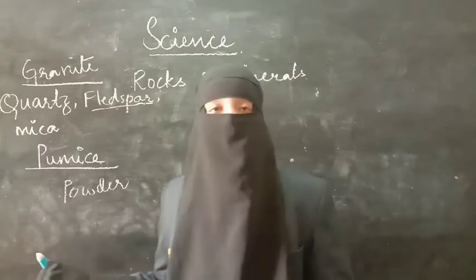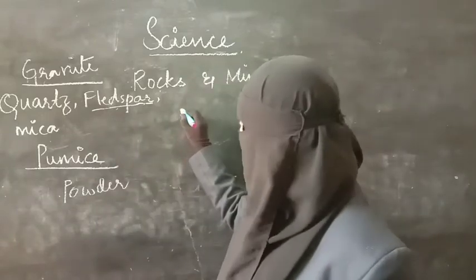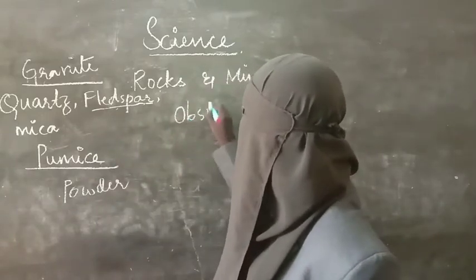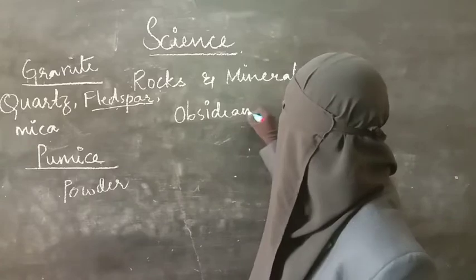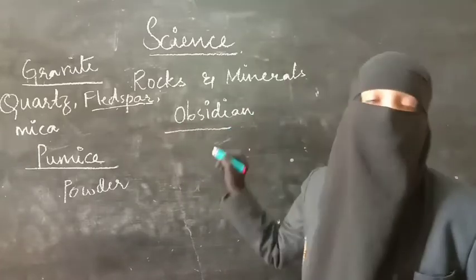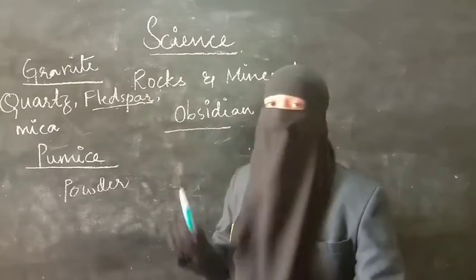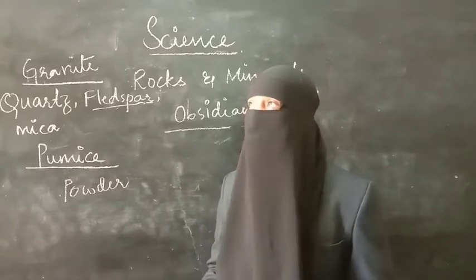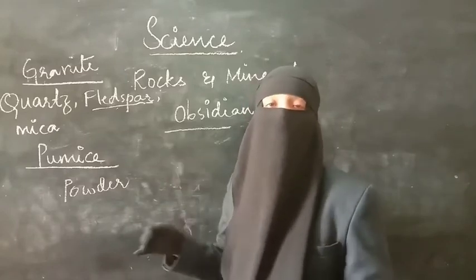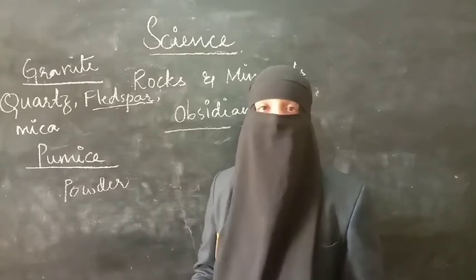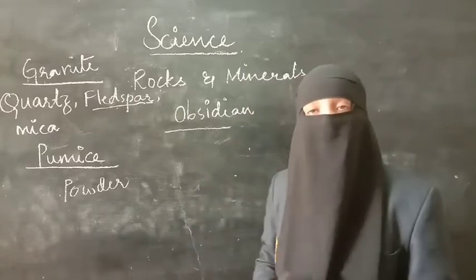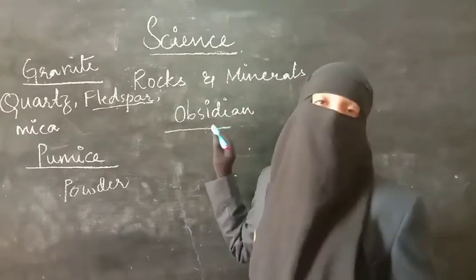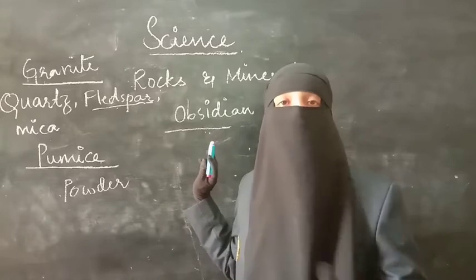The other rock is obsidian. Obsidian is also an igneous rock. It is formed when the lava has cooled down, and obsidian is very sharp. It is like glass, it looks like black glass. Because of this property, obsidian is used for making sharp objects.